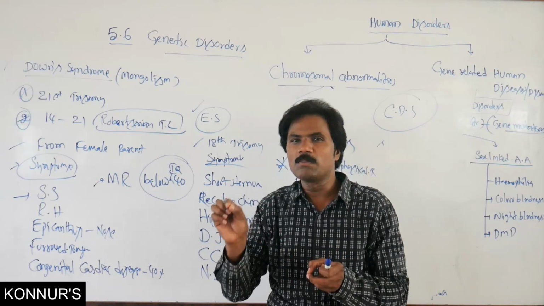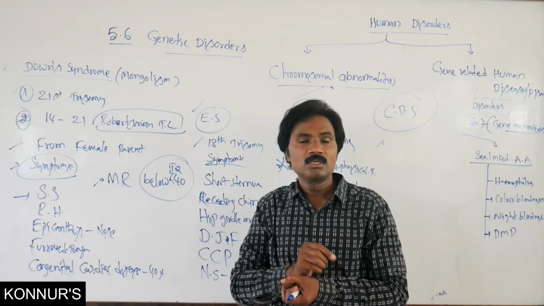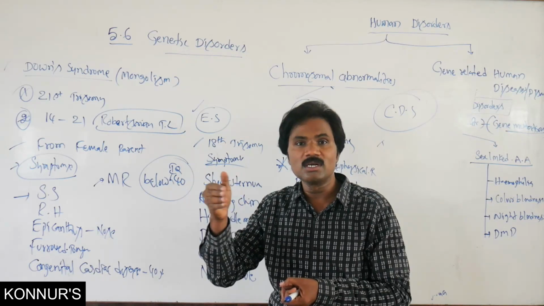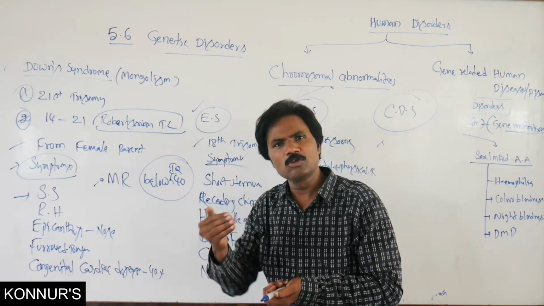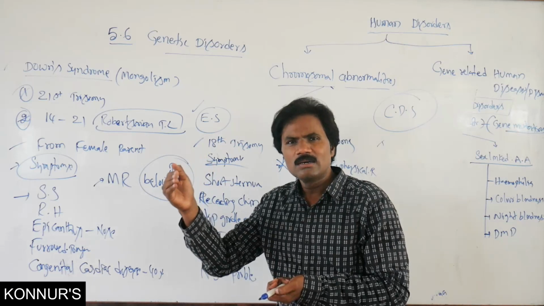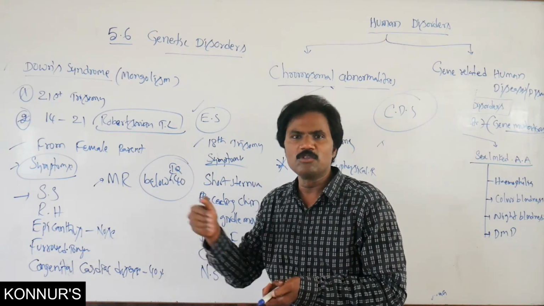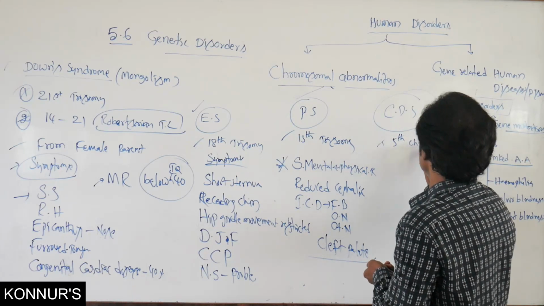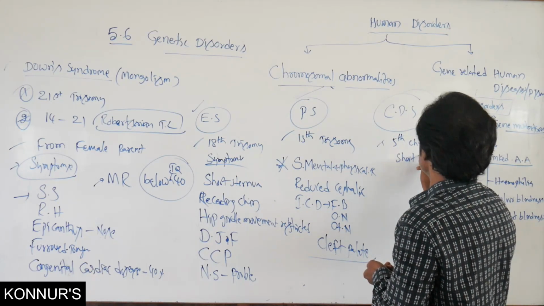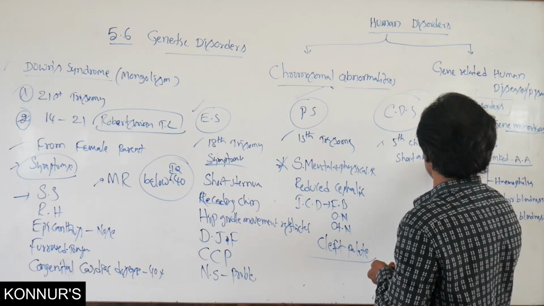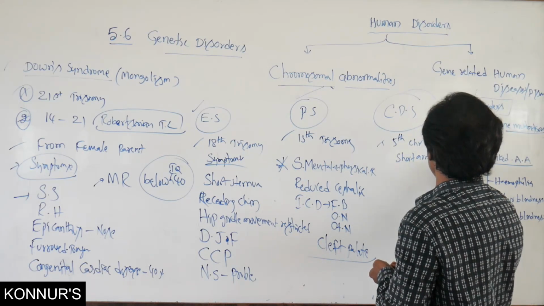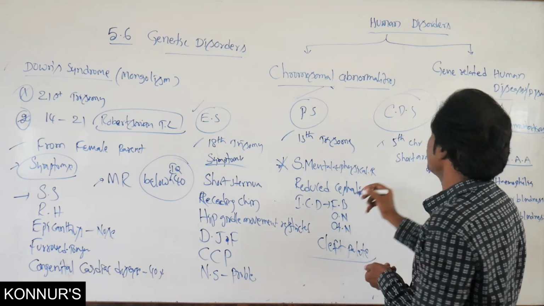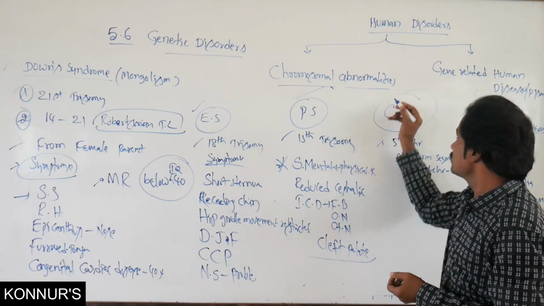The short arm of the fifth chromosome, one segmented part of the chromosome, is deleted. The number of chromosomes remains the same, but the short arm of the fifth chromosome is deleted. That's why it causes Cri du chat.